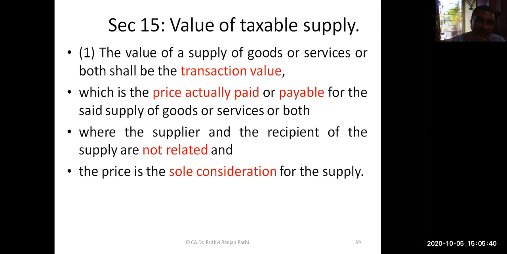Therefore, you have to take the transaction value between two unrelated persons. And one more thing you have to see, the price should be the sole consideration for supply. That means there should not be any consideration flowing from the recipient to the supplier except price. When price is the sole consideration for supply and supplier and recipient are unrelated, then transaction value shall be taken as value of taxable supply.